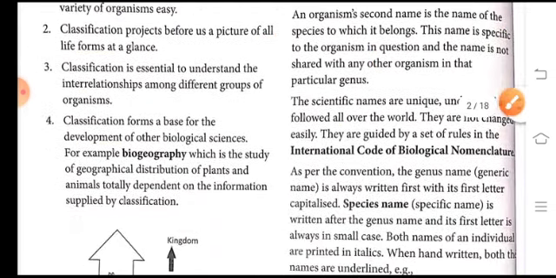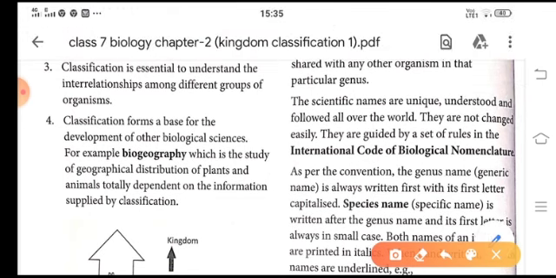In classification, it is also essential to understand the interrelationship among different groups of organisms. Classification also forms the base for the development of the other biological sciences. So, the scientists gave a unique name for all these organisms.